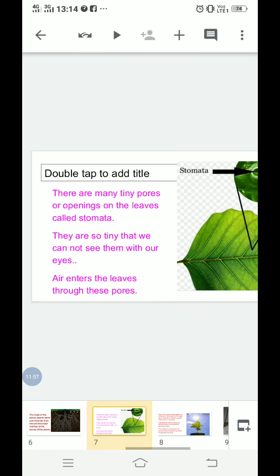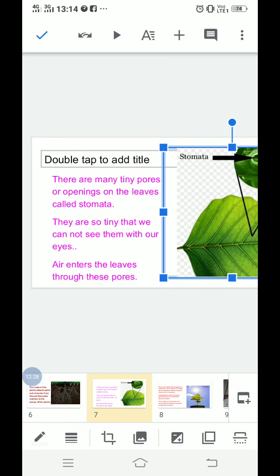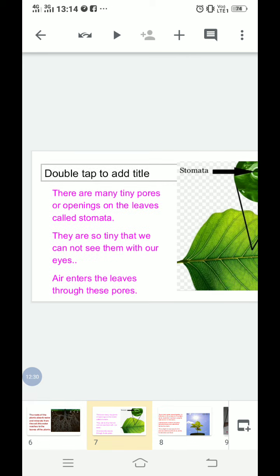Here you can see the structure of a leaf. And why is the color of the leaf green? Due to the presence of chloroplast or chlorophyll in it, and that chloroplast color is green, that's why the leaf color is green. We can see small openings on the leaves, and these small openings are called stomata.